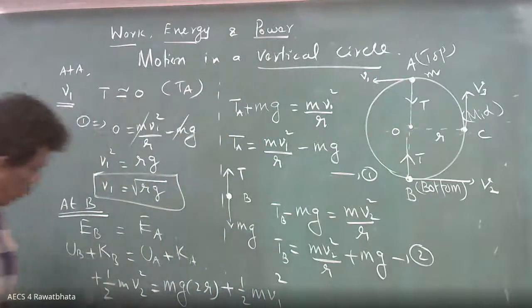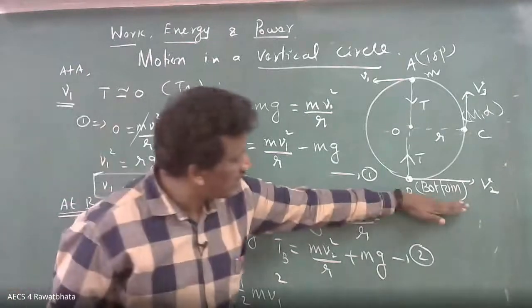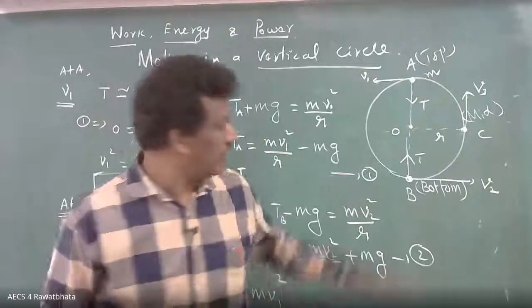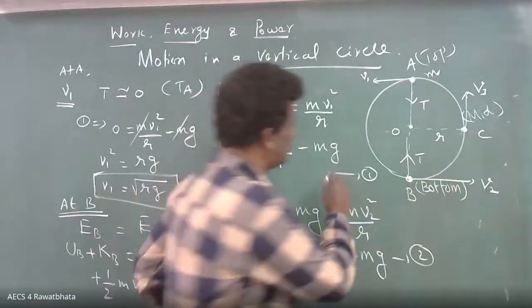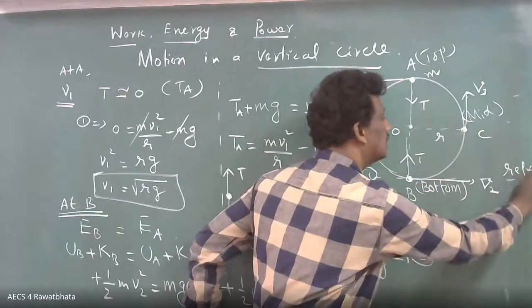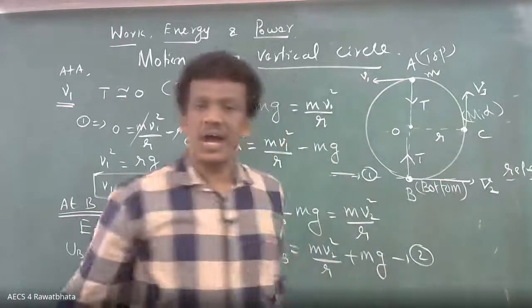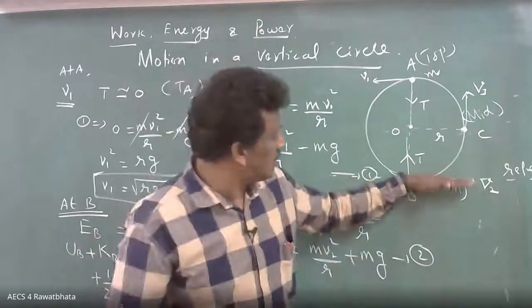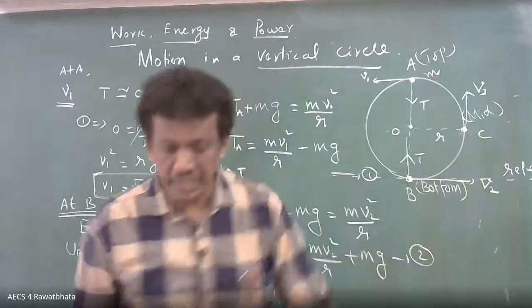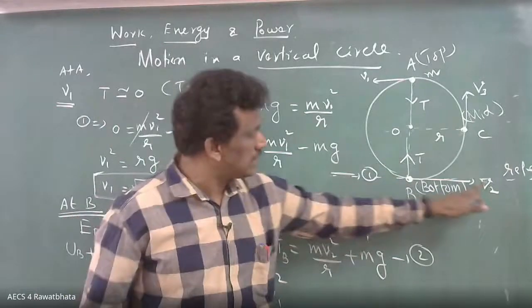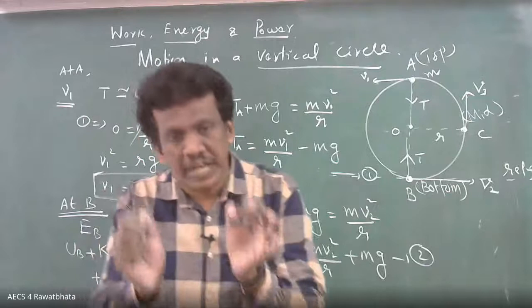Then what about the potential energy at B? It is 0. You remember, it is our reference point. The reference point can be any point. I can take the bottommost point. Whichever point you take as reference, the potential energy there is 0.